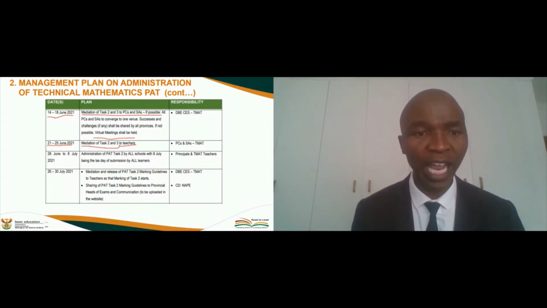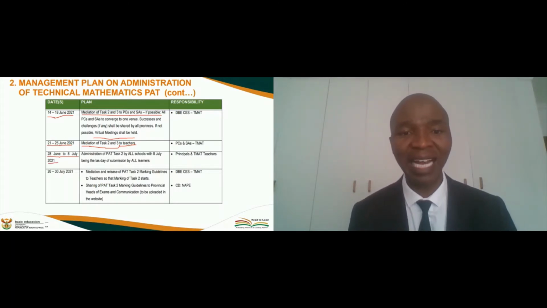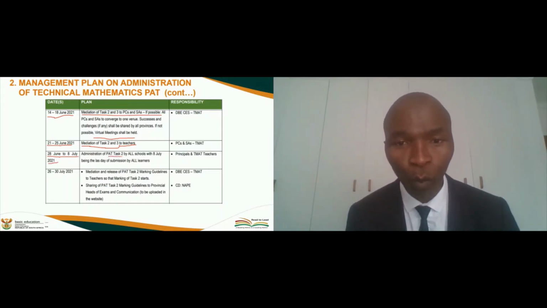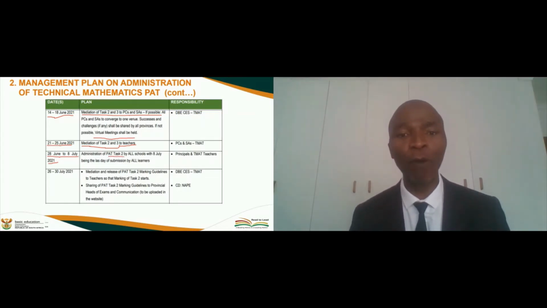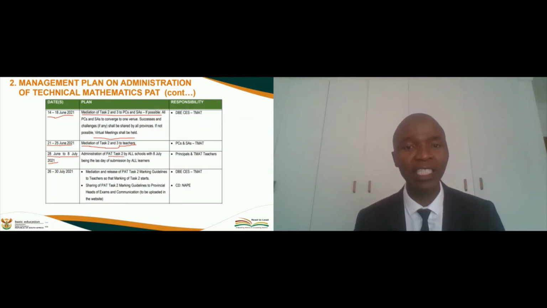Then from the 28th of June to the 8th of July, which is about 2 weeks, we're expecting to administer practical assessment task 2, PET 2, in all schools, so that before we formally close on the 9th of July, at least PET task 2 has been administered. What is outstanding is just to go through what we call the marking guidelines.